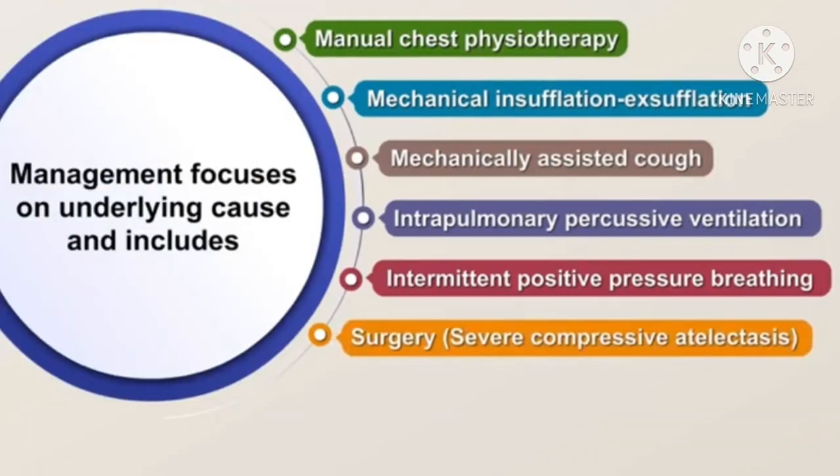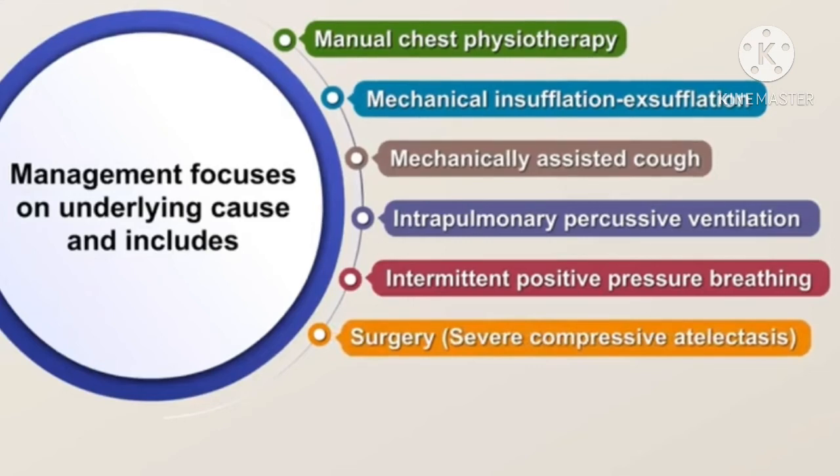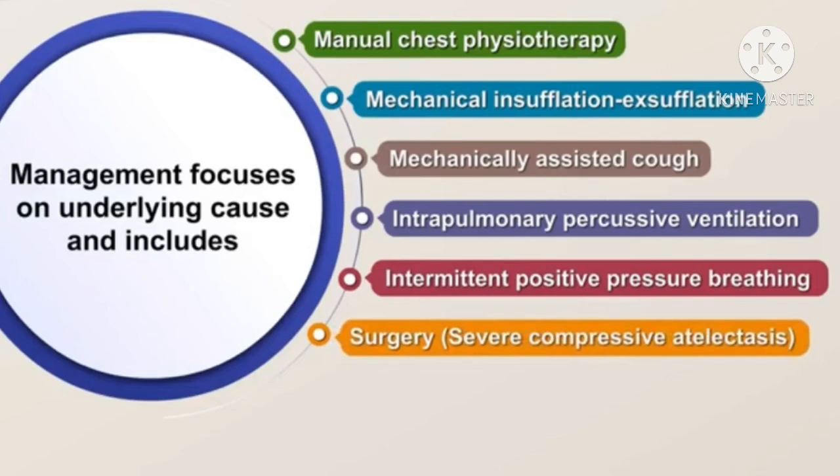Management focuses on the underlying cause and includes manual chest physiotherapy, mechanical insufflation or exsufflation, mechanically assisted cough, intrapulmonary percussive ventilation, intermittent positive pressure breathing, and lastly surgery, which is for severe compressive atelectasis. The goal of the treatment is to improve ventilation and remove secretions.